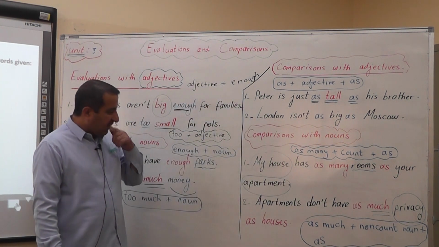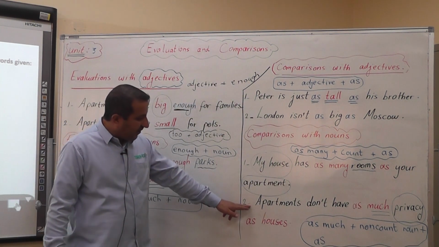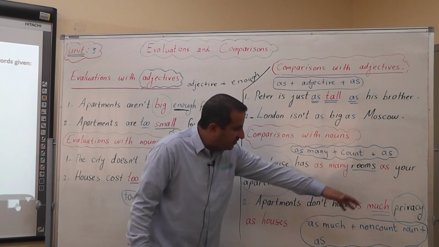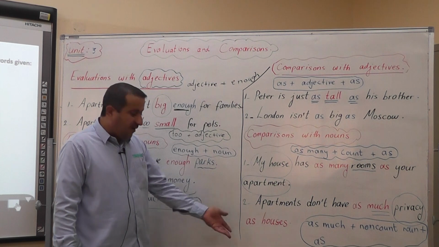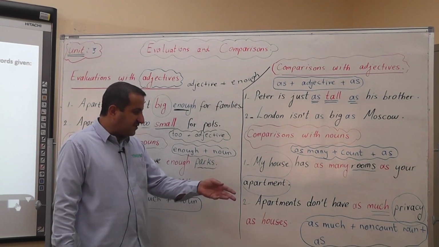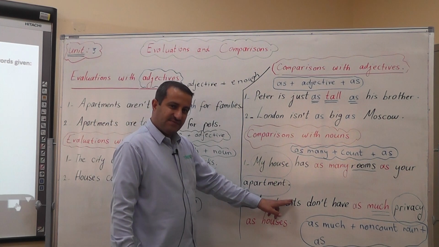If we go back to the second sentence, apartments do not have as much privacy as houses. This means that houses have more privacy than apartments.